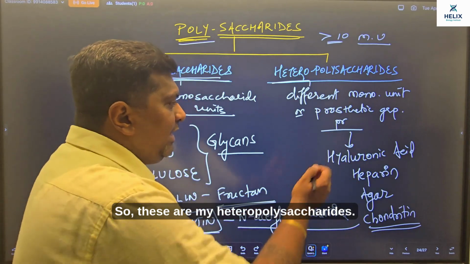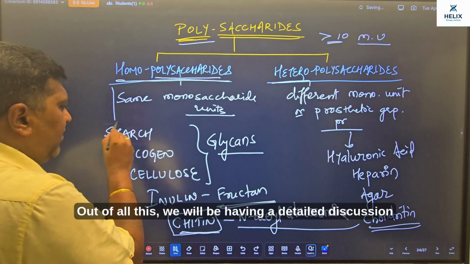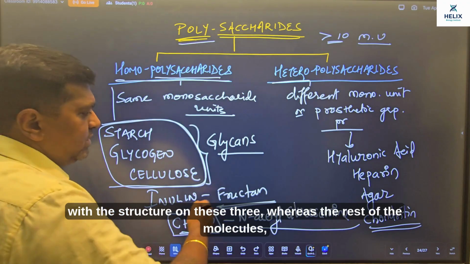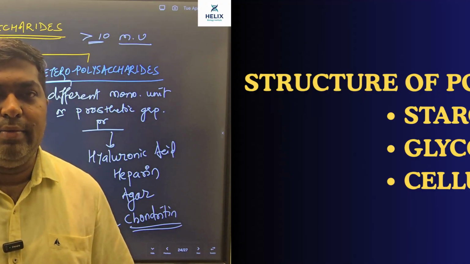So these are my heteropolysaccharides. Out of all this, we will have a detailed discussion with the structure on these three, whereas the rest of the molecules we will discuss briefly.